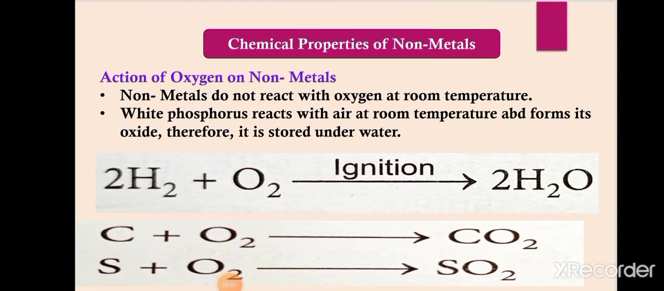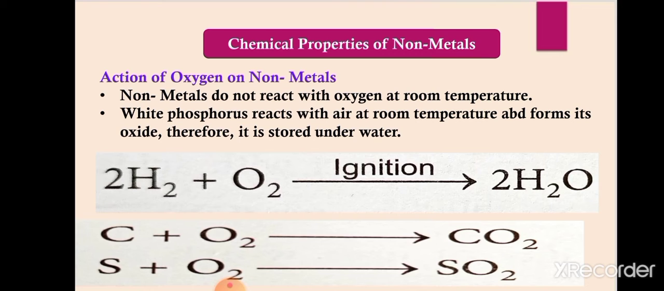Now the next topic is chemical properties of non-metals. The chemical properties of non-metals are also opposite to those of metals. We have already discussed the chemical properties of metals, and we have seen that they are highly reactive. They can react at normal temperature also, but non-metals do not react with other elements at normal temperature. The reaction occurs at very high temperature, and not all non-metals react. So first of all, we will see what happens when non-metals react with oxygen, meaning the action of oxygen on non-metals.